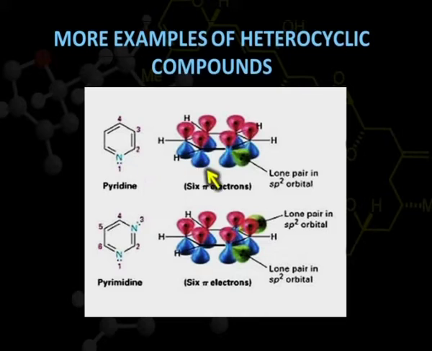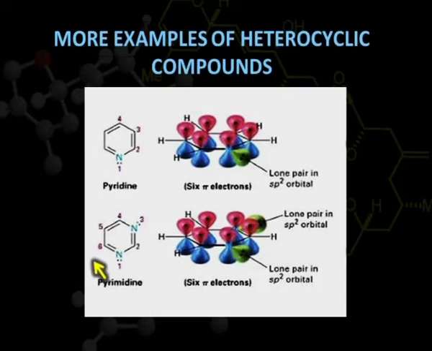This lone pair is not participating in the delocalized orbital. Here we get 6 pi electrons with the help of these 3 pi bonds, so a total of 2 plus 2 plus 2, 6 pi electrons. Each atom is sp2 hybridized. Therefore, pyridine is also aromatic in nature, though its lone pair is not being delocalized with the ring.